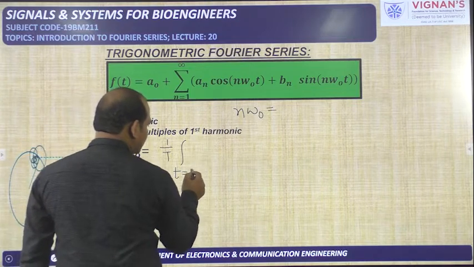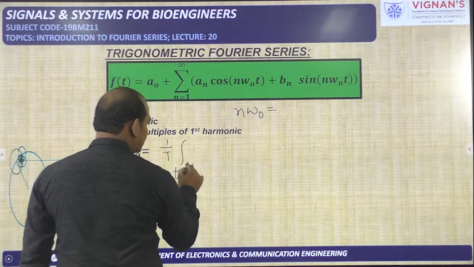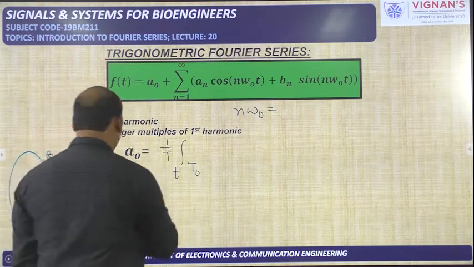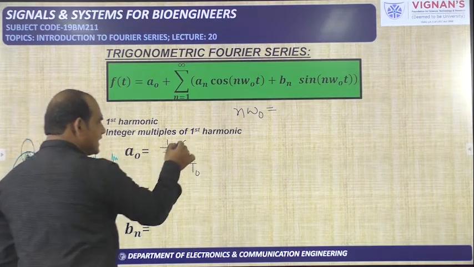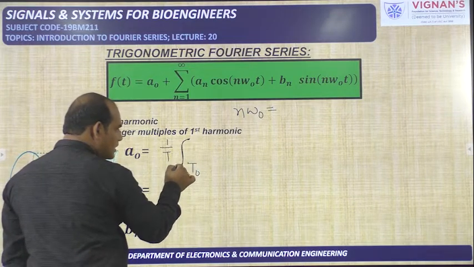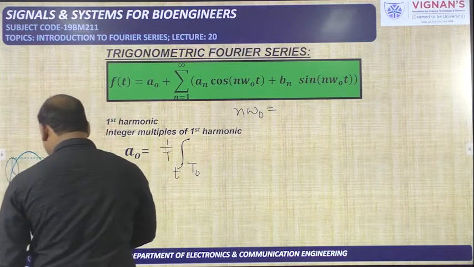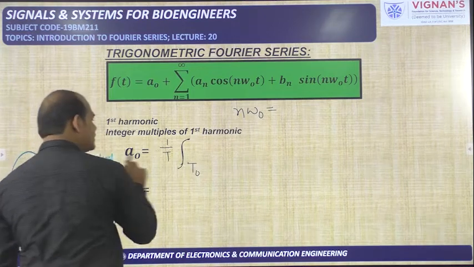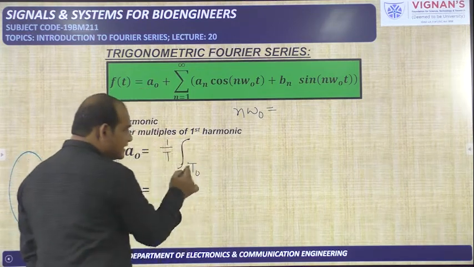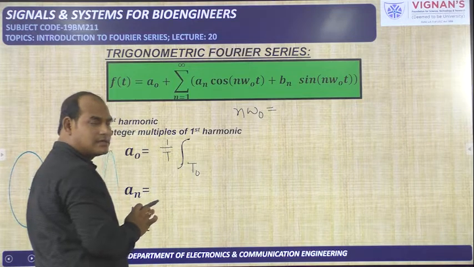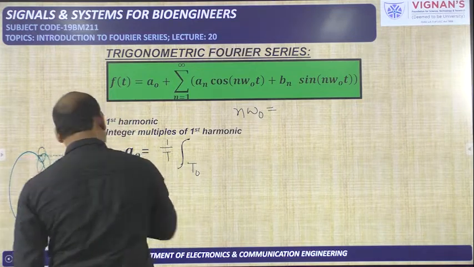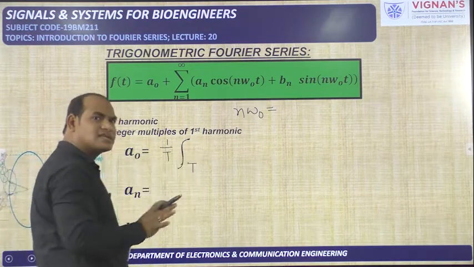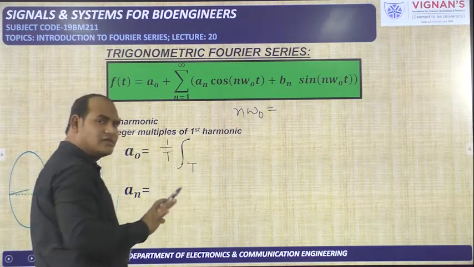So in order to insist on that one, I am taking it like this. What is the notation I have taken here? The notation is integration with respect to t. I will not write this t also, because dt anyway I will write. So that is insisting we are doing the integration with respect to t. But after this integral, in the bottom side I have written T naught or T. So what is the meaning of this one? You do the integration over capital T. That is the meaning. That means over one period we are doing the integration.